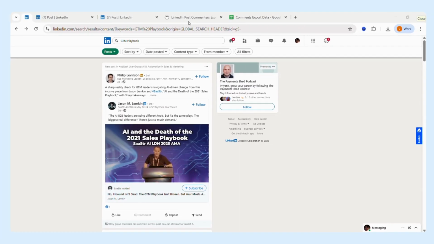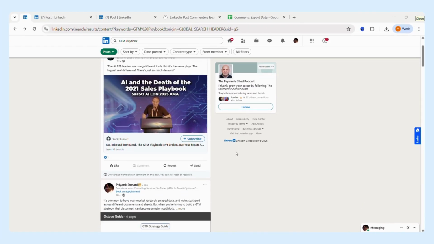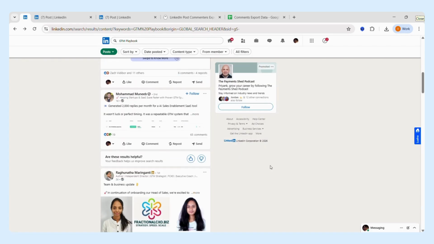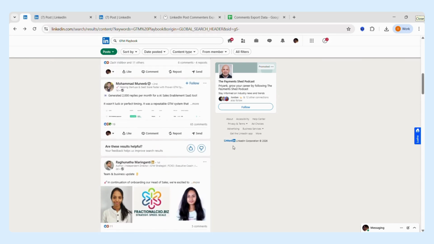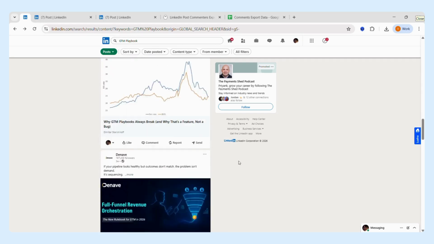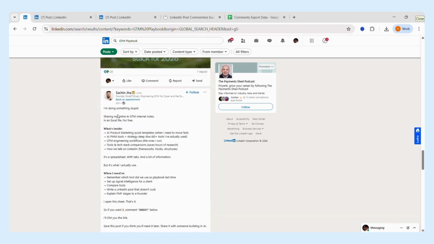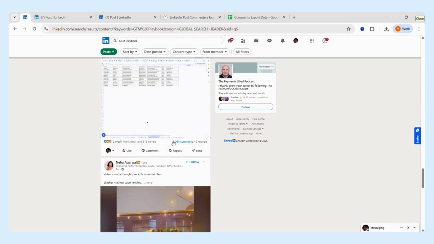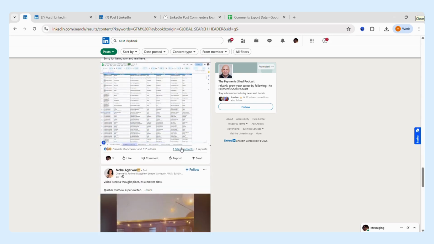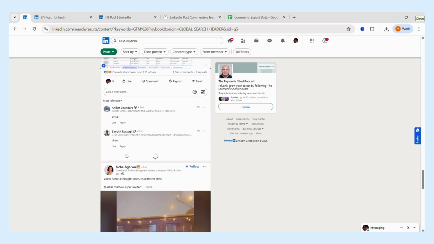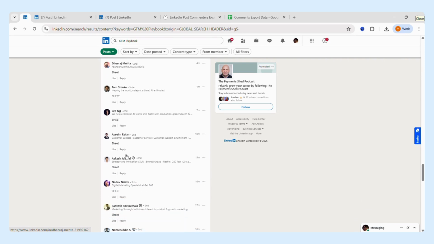I'll just show you a couple of examples when I'm taking GTM as a use case over here. And I've just typed in GTM playbook. So I can see over here that there is this one post that says generated 2000 replies using this tool. And there are 65 comments. At the same time, I've seen other wherein say over here, there is this one particular post that says here's my GTM internal notes. And you see there are 1000 comments over here. And when I click on those comments, I see that there are a lot of people that are posting that word to get access to what this is.